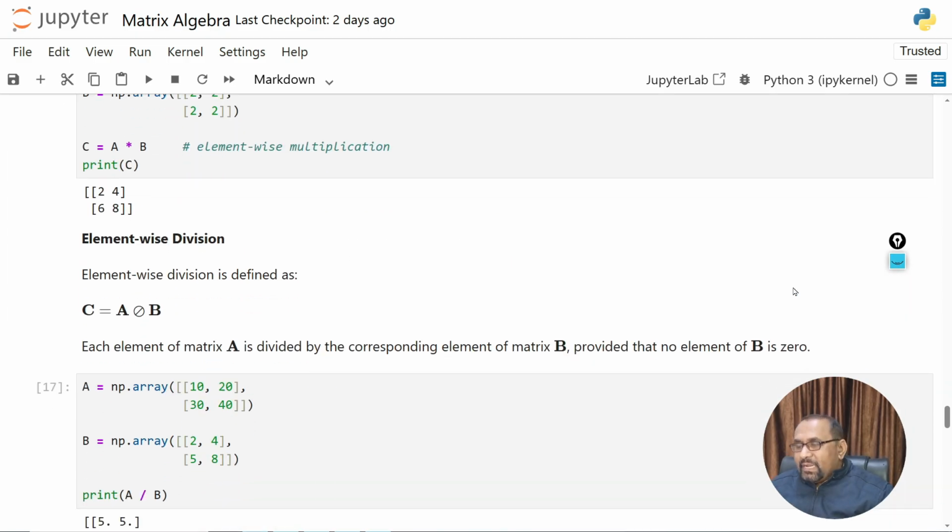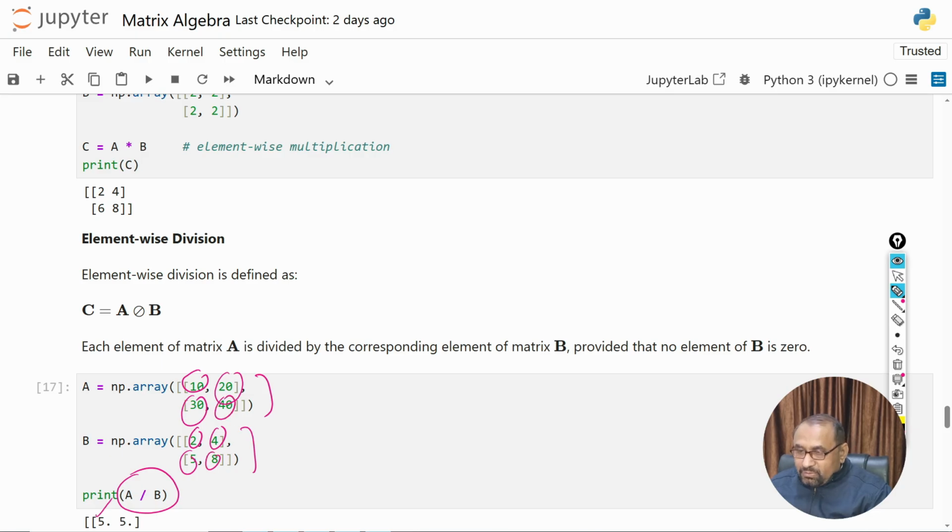Now we can have element wise division. The process remains the same as for addition, subtraction, and multiplication. For division also we have the same case. Suppose we have this A matrix, this is the B matrix, and we want to divide A by B. So this element will be divided by 2, and 10 divided by 2 is 5. This element will be divided by 4, this element by 5, and this by 8. In this way we have a new matrix after division. Each element is divided by the element in the same position of the second matrix.